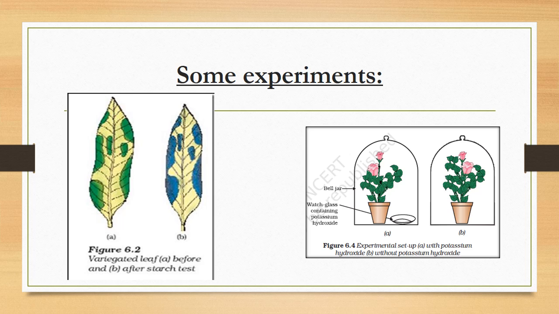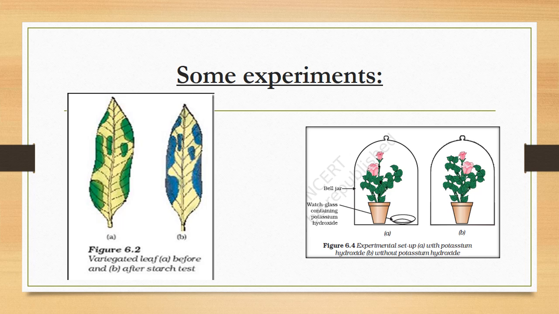Right? This is easy. Second, the plant needs water. Don't give water to the plant. What will happen? The plant will dry out, the plant will not make the food, and the plant will die. Okay, these two are easy. Now, to prove that the plant requires chlorophyll for photosynthesis, or what is the importance of chlorophyll during photosynthesis, we do the experiment.